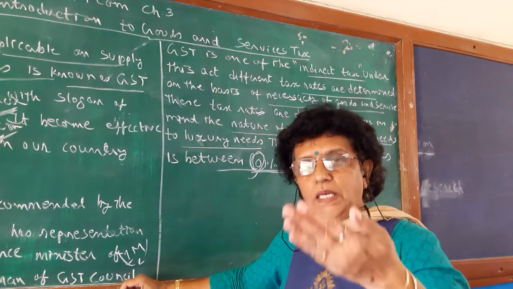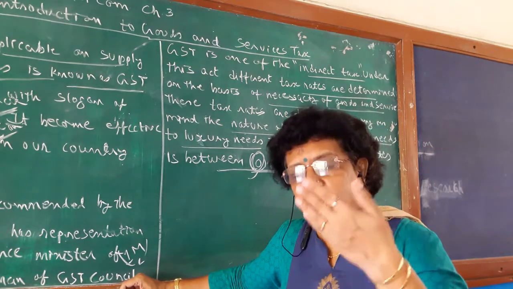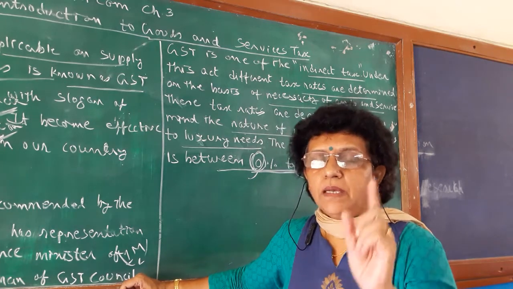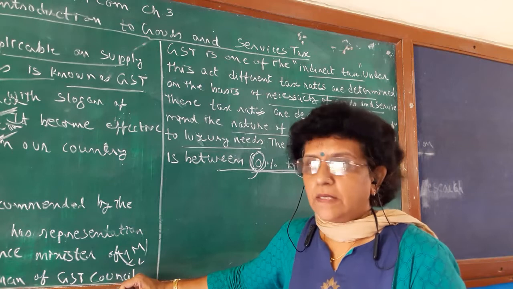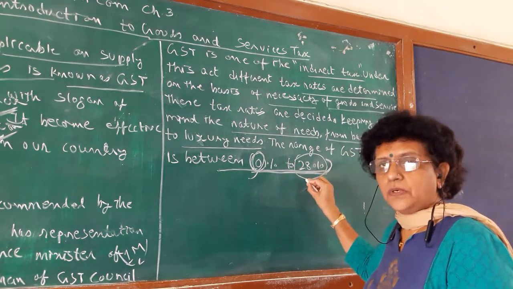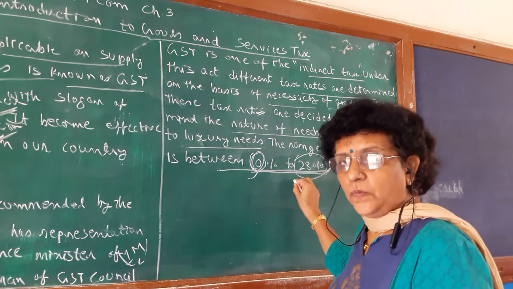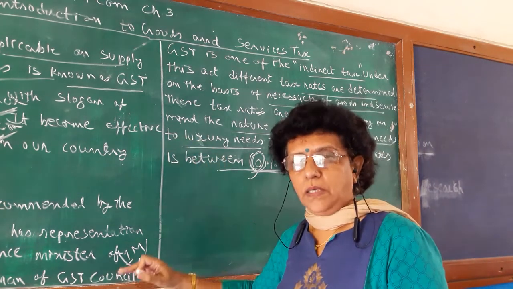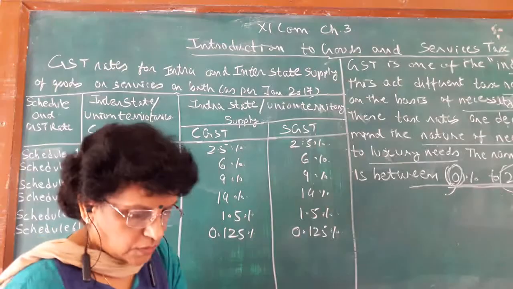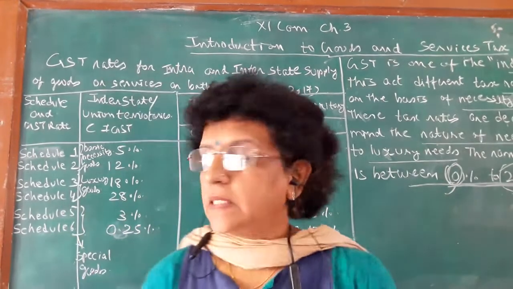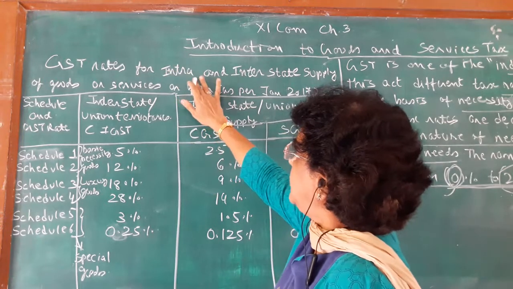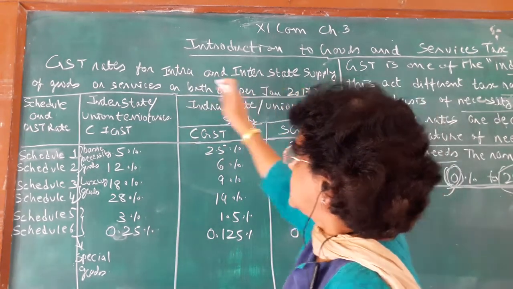It means if 100 rupees is your bill, then plus 28, you are paying 128 rupees from your pocket. So basic is zero, the luxurious product is 28. Now we see the schedule given by the GST Council regarding GST. So let us see the GST rate for intra and interstate supply.